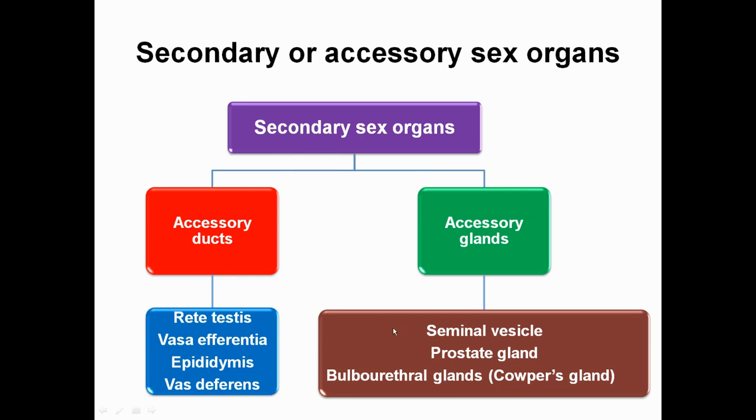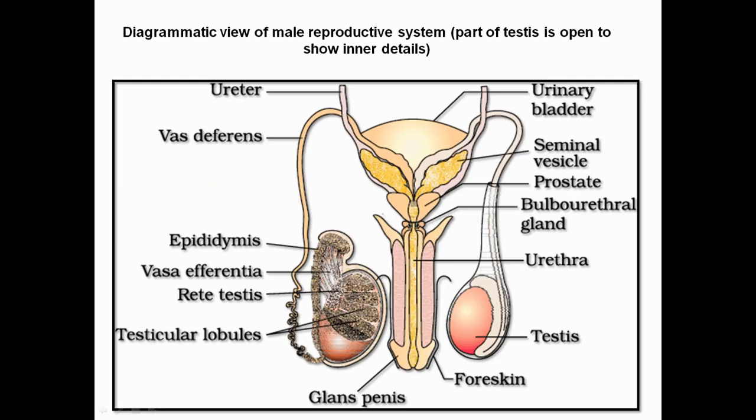Okay. Now look over the diagram of the male reproductive system. Here you can see a pair of testes present outside the abdominal cavity in a sac-like structure referred to as the scrotum. And the testes are covered with a thick membranous structure, fibrous in nature, referred to as tunica albuginea.